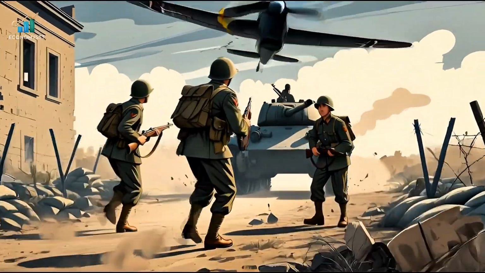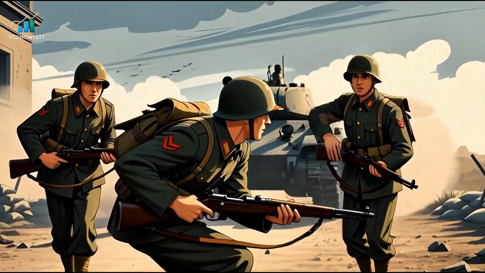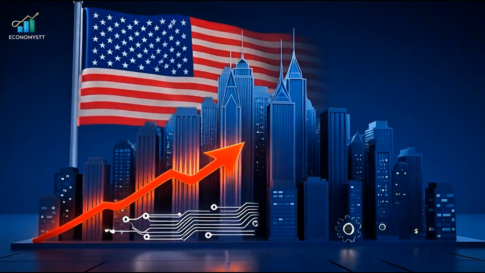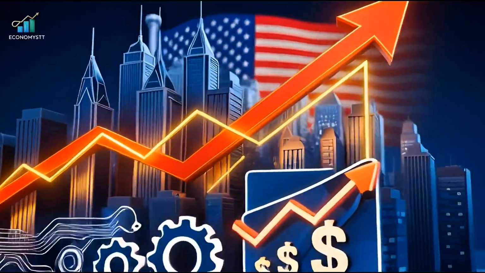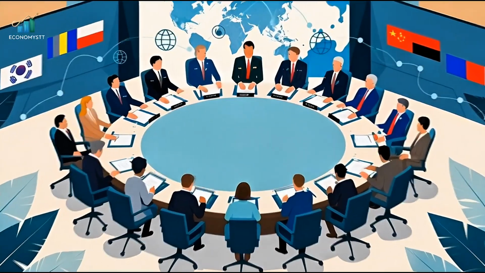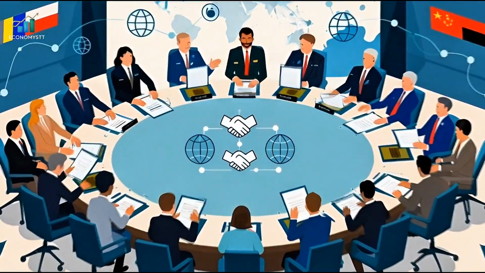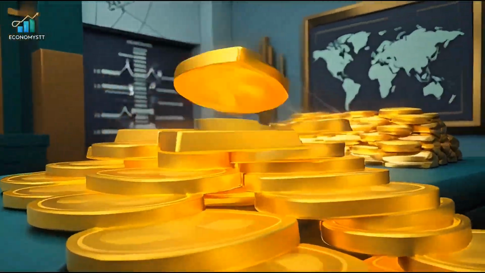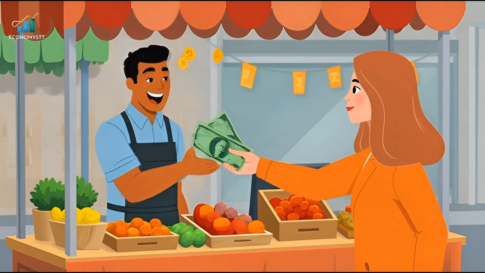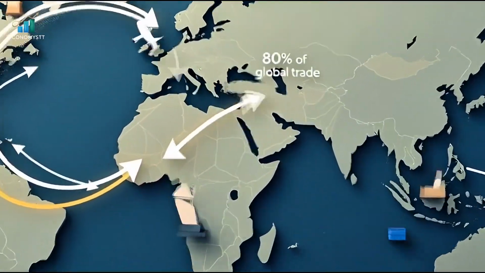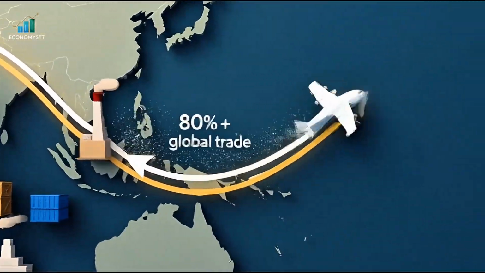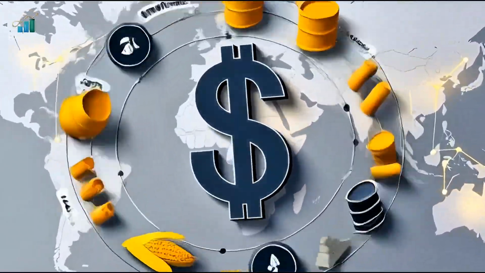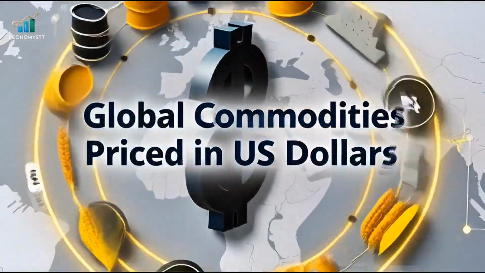After World War II, most countries were broke. The United States was not. The US had the strongest economy and most of the world's gold. So countries agreed to trust the US dollar. For many years, dollars could be exchanged for gold. Later, gold was removed, but trust remained. Today, over 80% of global trade uses US dollars. Oil, gas, food, and raw materials are priced in dollars. This system is called the dollar system.